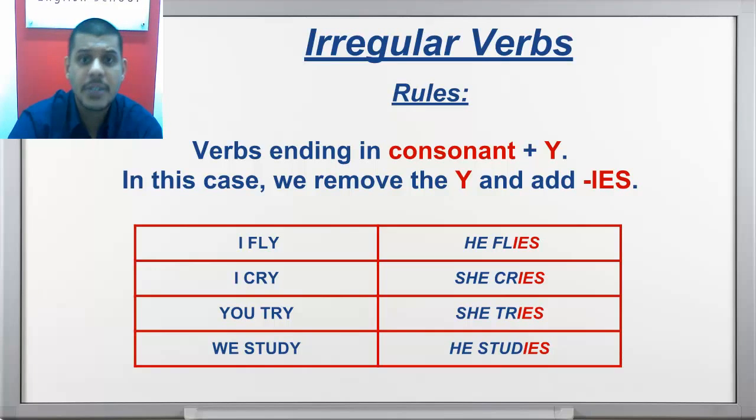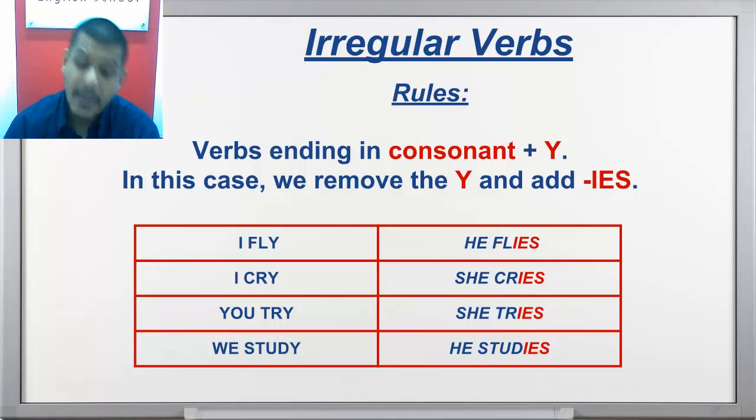I cry, she cries. You try, she tries. We study, he studies. In all these cases, when I have consonant plus y and I use he, she, it, I remove the y and add ies. Cries, flies, tries, studies.